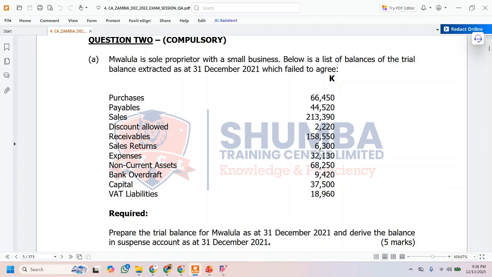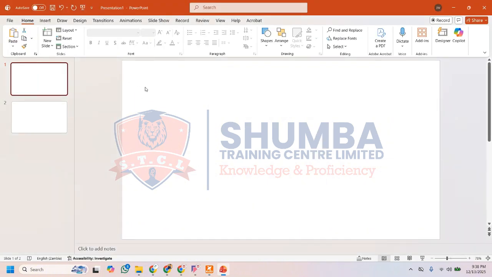So this is an interesting question that we are going to go through tonight in this particular session. This question has 5 marks, and if you ask me, this is a free 5 marks that you need to grab by all means. When you're answering questions in financial accounting, you are racing against time, and you are also racing against accuracy. So you have to be as quick as possible, and at the same time as accurate as possible. Now I am going to open my PowerPoint presentation so that I can beam the solution where we are going to solve this particular question.